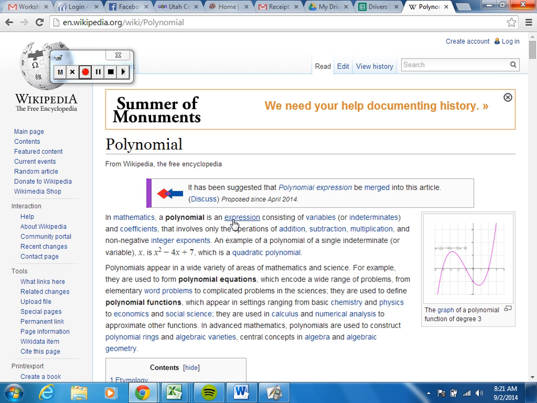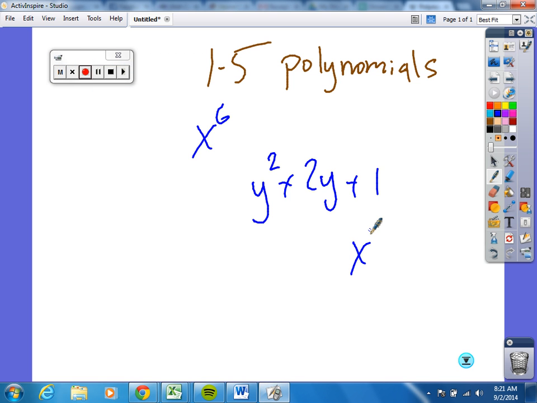Okay, it says a polynomial is an expression consisting of variables and coefficients that involves only addition, subtraction, multiplication of non-negative integer exponents. Okay, so what does that mean? Going back to there, can we have x to the negative 6? No. Can we have y to the 3 halves? No, because once again, what's the word integer mean?